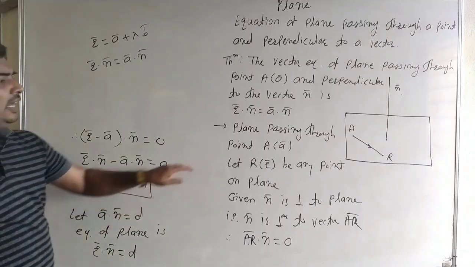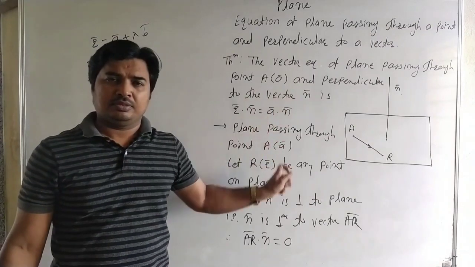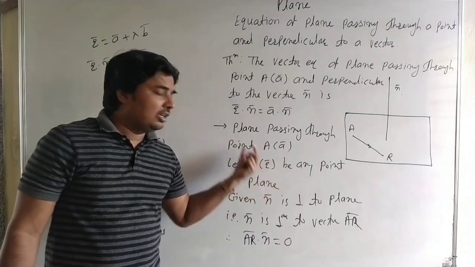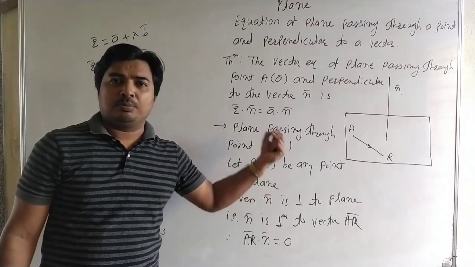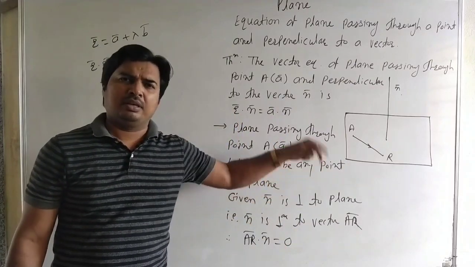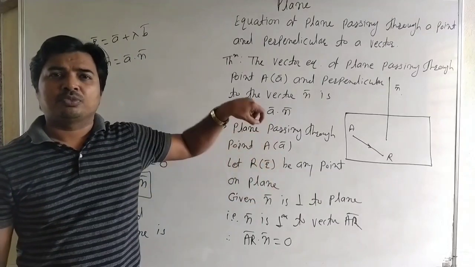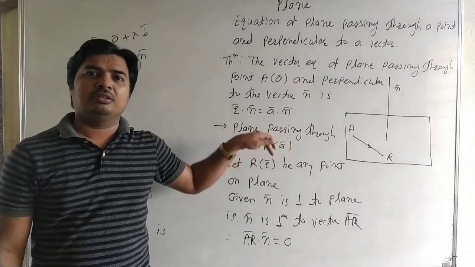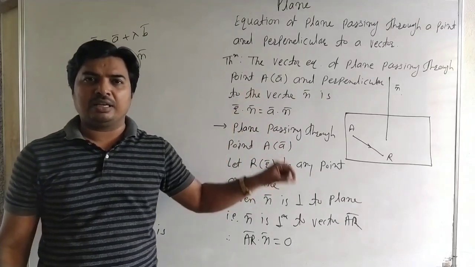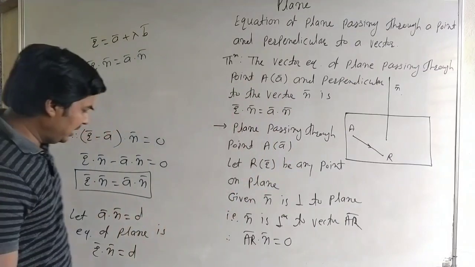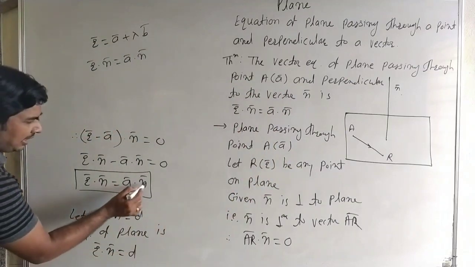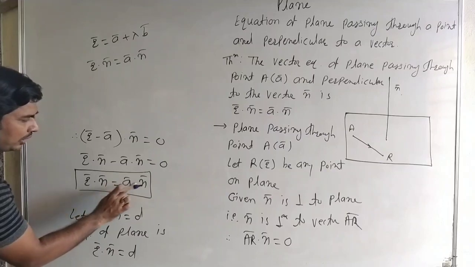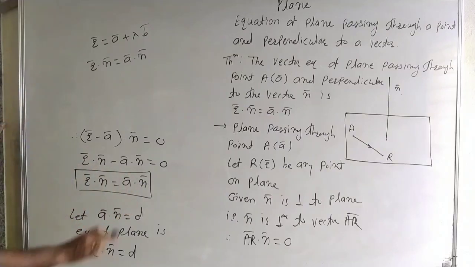Here r bar is any point x, y, z, so the position vector r bar is xi cap plus yj cap plus zk cap, any point on the plane. Then a bar and n bar are given: a bar is the passing point and n bar is the perpendicular vector, that is, the normal.